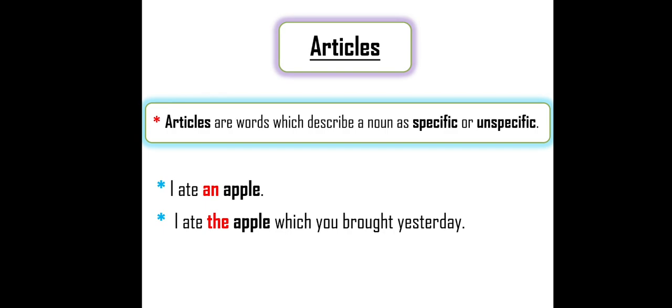So articles are words which describe a noun. Here, apple is a noun, and an is an article, and is describing apple. So what is it describing here? Whether it is specific or unspecific, it clearly mentions. Actually, we have 8 parts of speech, and even articles also act like adjectives.